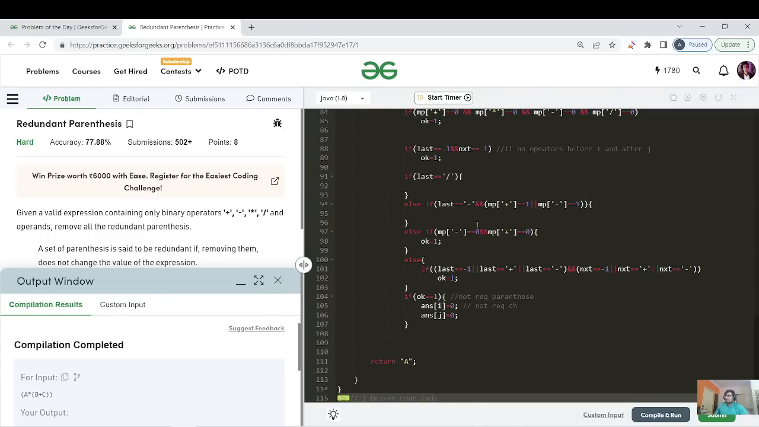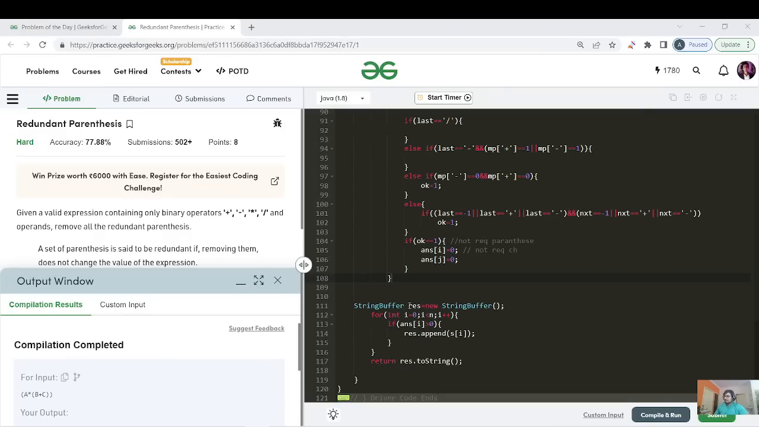So let us write the last step, that if the index is greater than 0, then only we will take the answer. Let us do that. We have made a string buffer, right? Because appending a character to a string buffer is O of 1, we are iterating in the loop, and we are saying that if the particular index is greater than 0, then take that particular character from the string and then return the result as string, right?